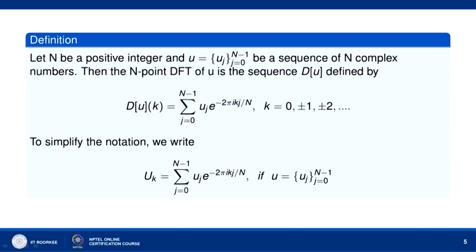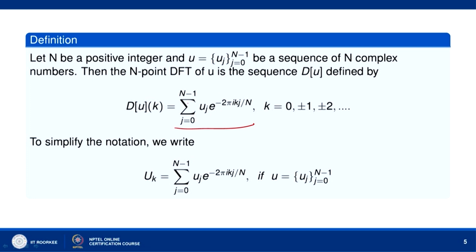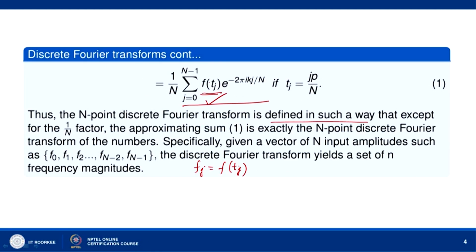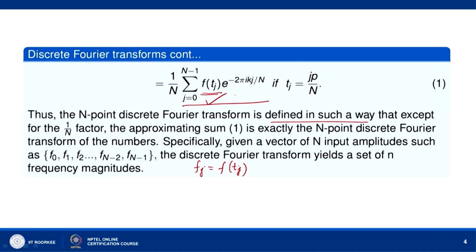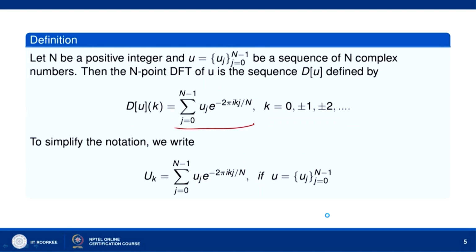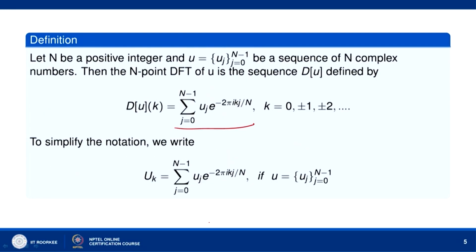So, here you can see, if you compare this definition with the earlier definition, then except for the 1 by n factor, the remaining sum is the same. We write f t j as u j here, and the exponential signal is the same, e to the power minus 2 pi I k j by n, with j running from 0 to n minus 1 in both.